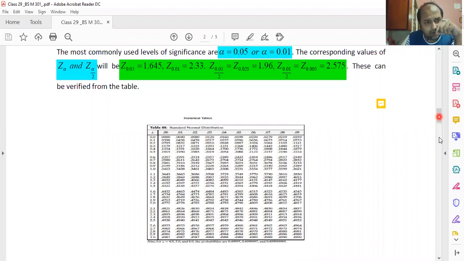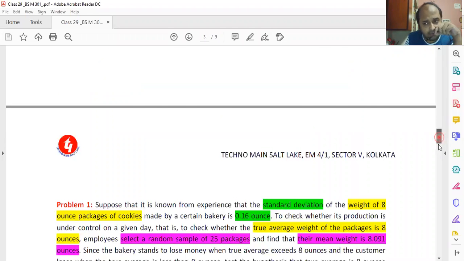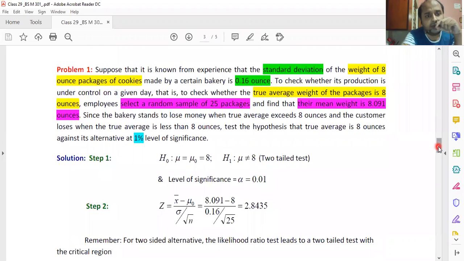Too many theories have been discussed. Let's go back to a problem. Problem 1 is saying this. Suppose it is known from experience that the standard deviation of the weight of 8-ounce packages of cookies made by a certain bakery is 0.16 ounce.